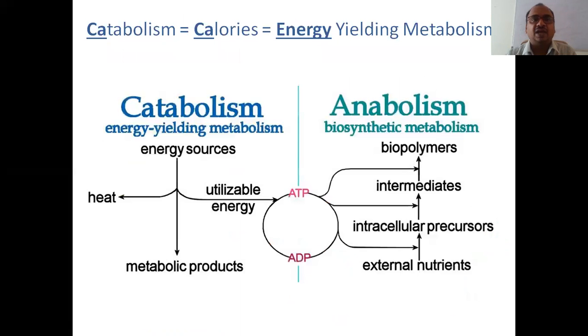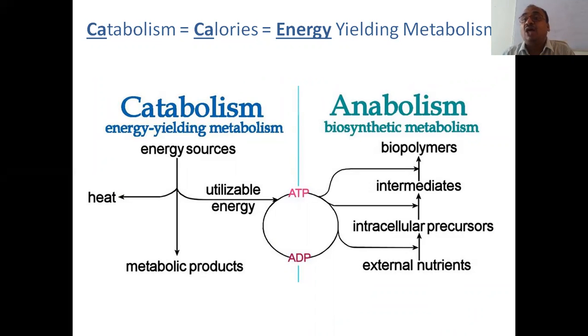And there is one more term where the students are confused: catabolism. Here you can see anabolism. We know this is the building of muscles, biosynthetic metabolism. All the nutrients, whatever external nutrients you are taking, will be converted into intracellular precursors, converted to intermediates, and they will form polymers in the body. Since it is a constructive action, it is anabolism. So body, bones and muscles will be constructed.